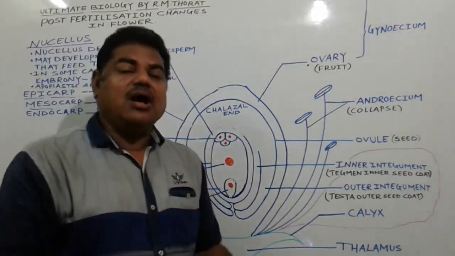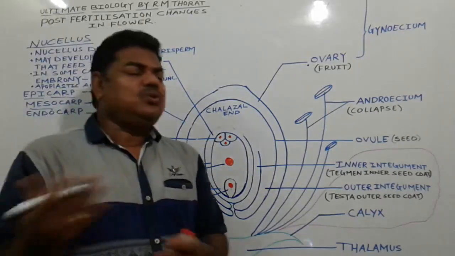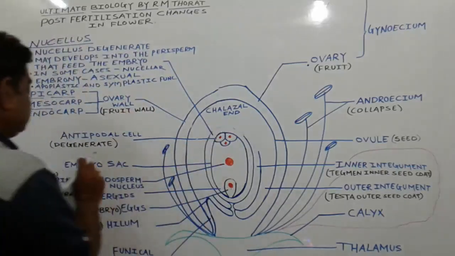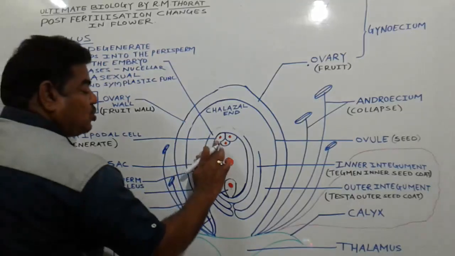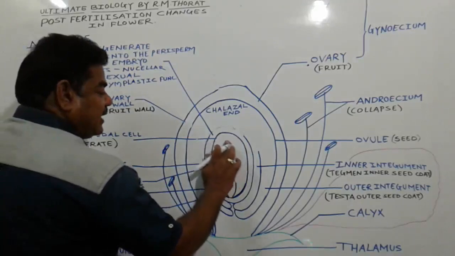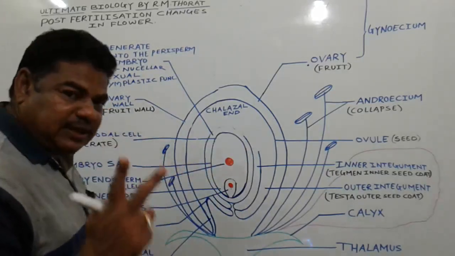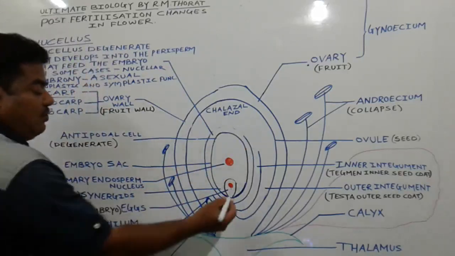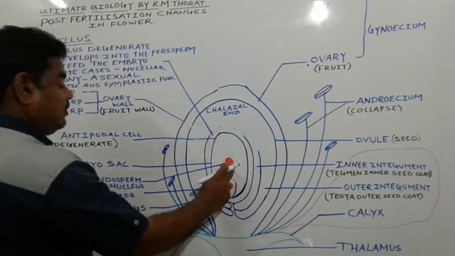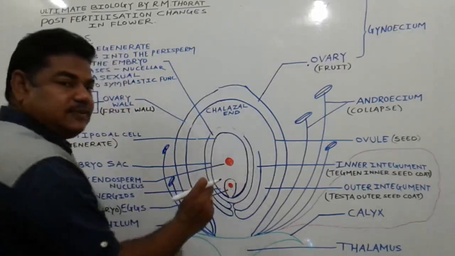There is no need of these antipodal cells before or after fertilization, but after fertilization these 3 antipodal cells degenerate, dissolve, disintegrate, disappear like this, and in the embryo sac only 2 cells remain which are functional. One is the egg, which gets transformed into the embryo, and the second one is the primary endosperm nucleus, which is formed by 3 nuclei.